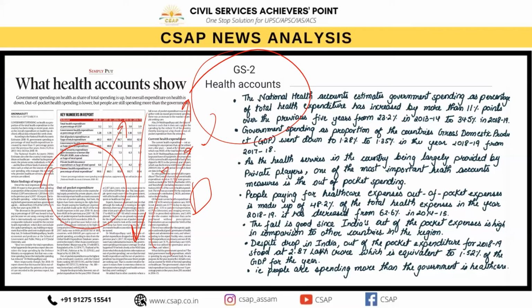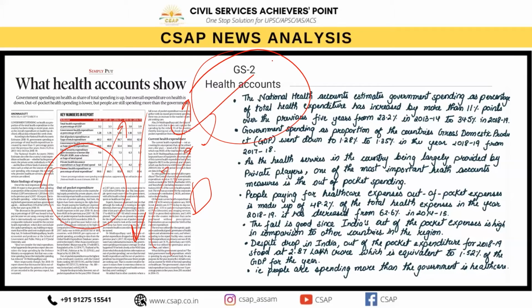So they are very much prepared by using an accounting framework based on internationally accepted standard of system of health accounts. So with the present estimates of this NHA, India now has a continuous series of NHA estimates for the country. And these estimates are not only comparable internationally, but will also help enable the policymakers to monitor the progress in different health financing indicators of the country.